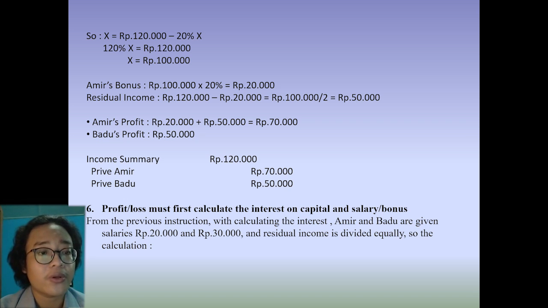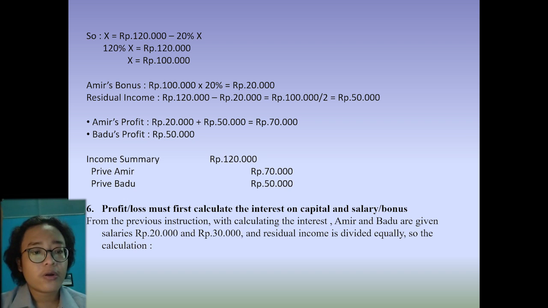After that, we calculate residual income, and then Amir's profit and Badu's profit. After we know them, we can journal in debit income summary and in credit Prof. Amir and Prof. Badu.